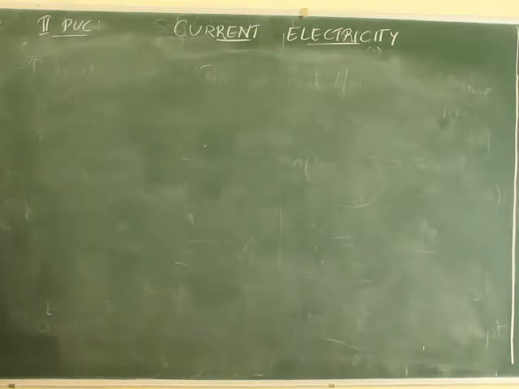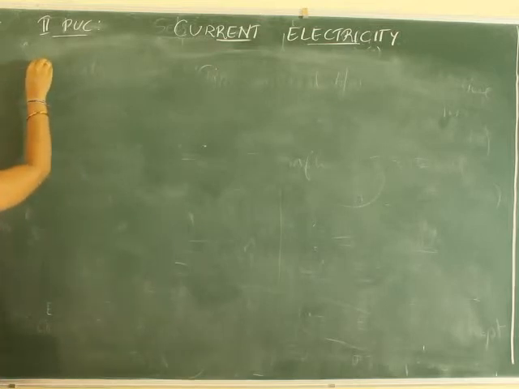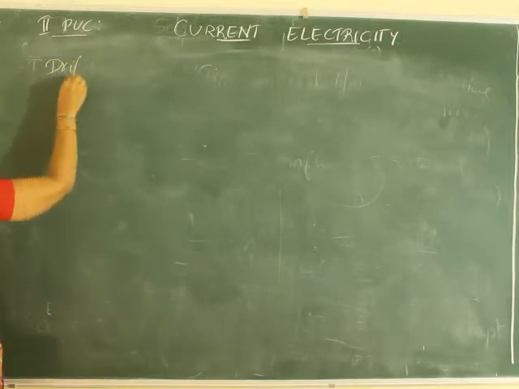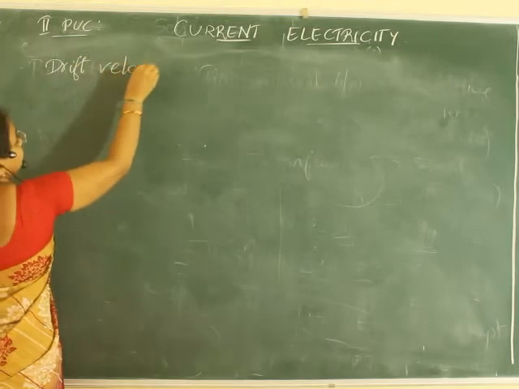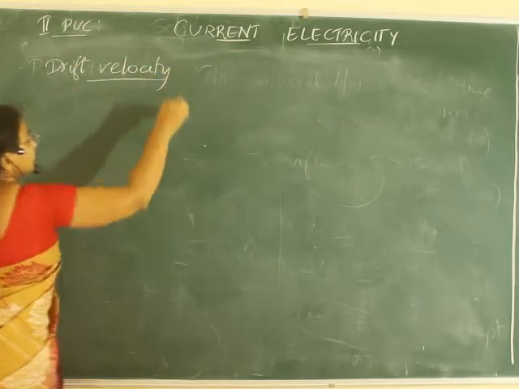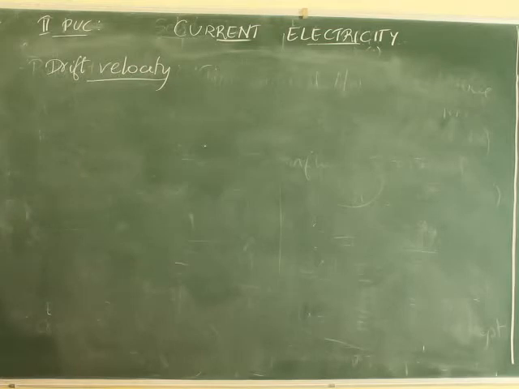How to derive? This question was asked in the year 2016. Okay. Derive the expression for drift velocity. How to derive this expression? Can you help me with this derivation? They may ask you to write the definition of drift velocity and then you have to write. Okay. So before deriving it, write the definition of the drift velocity and then you have to continue with the derivation.